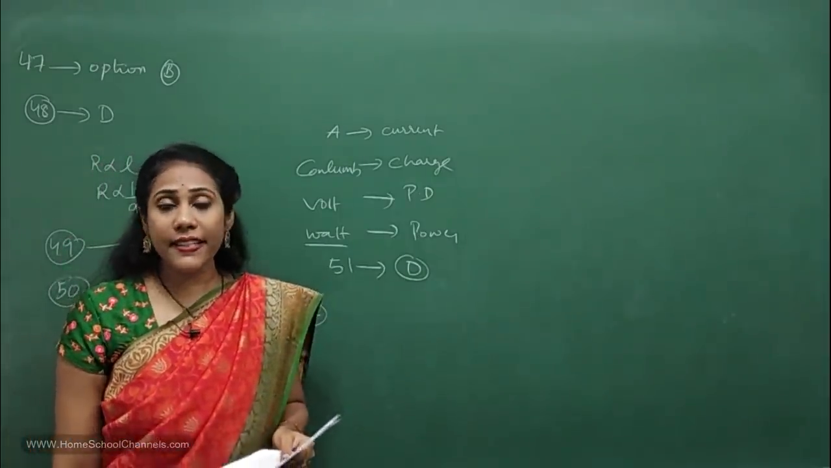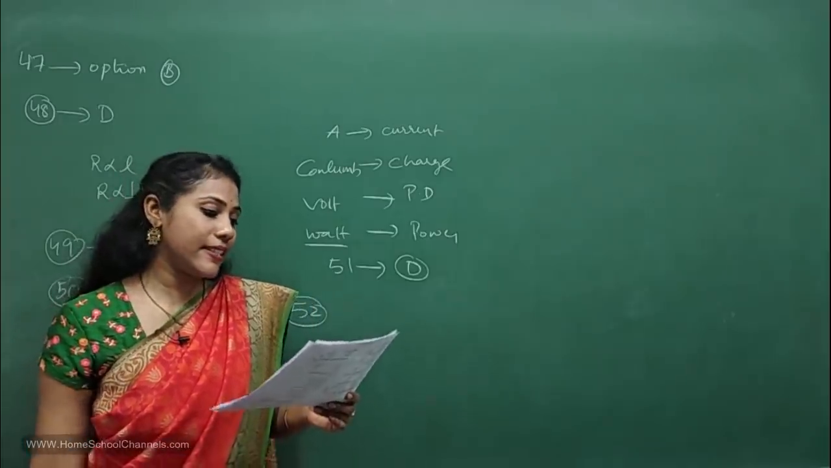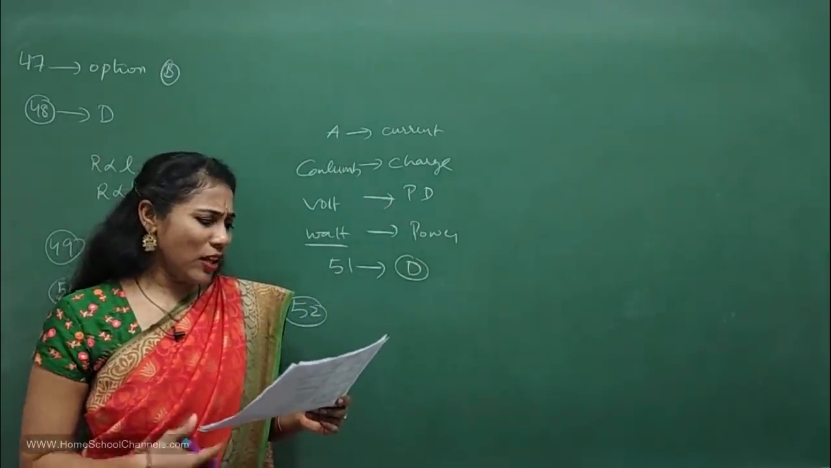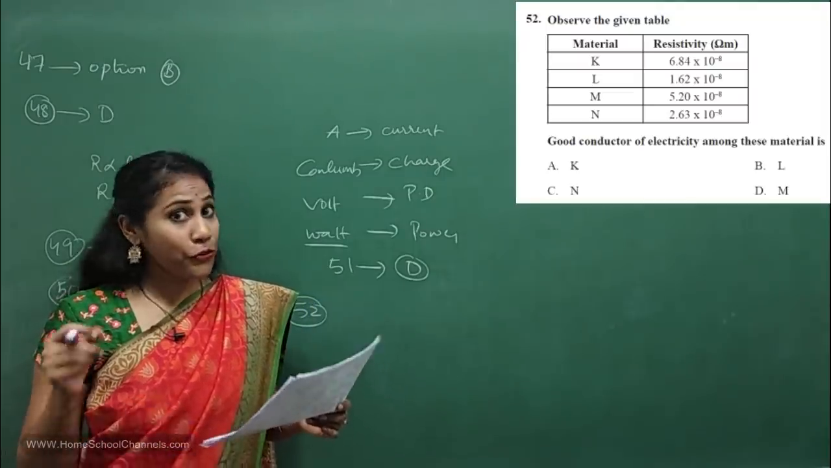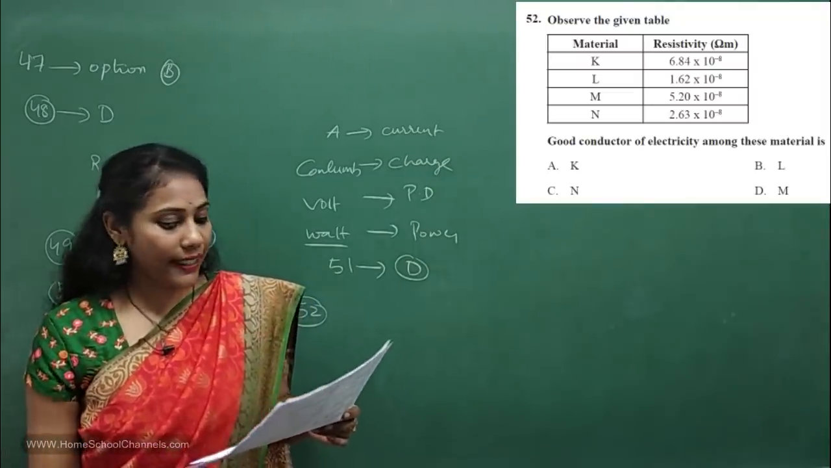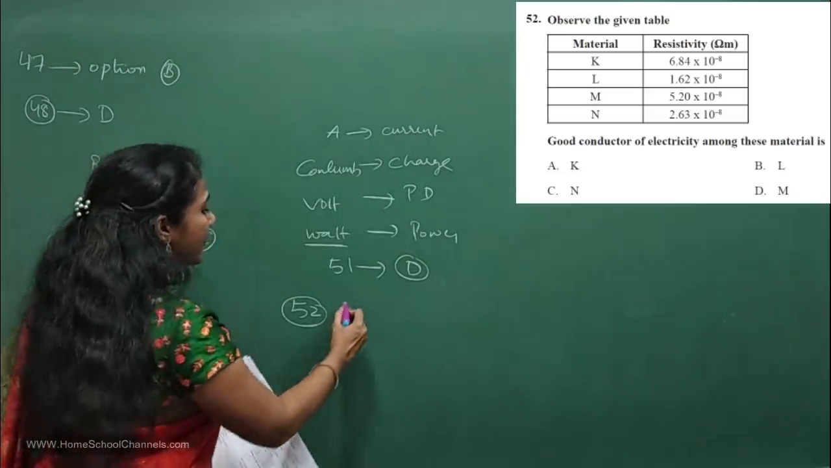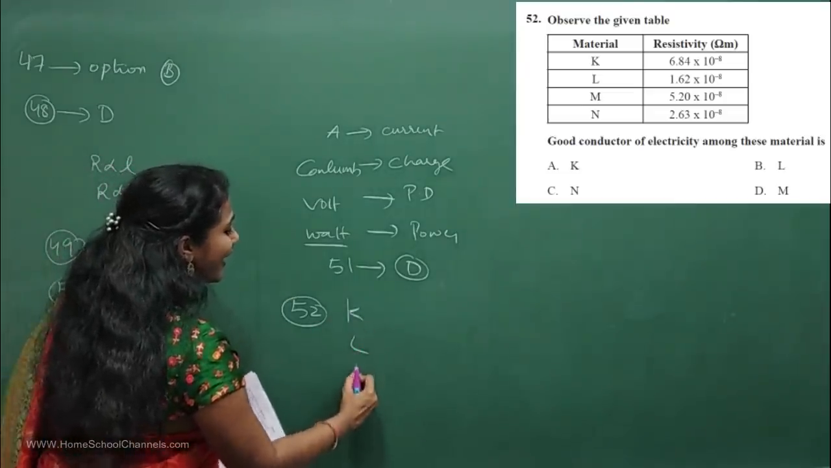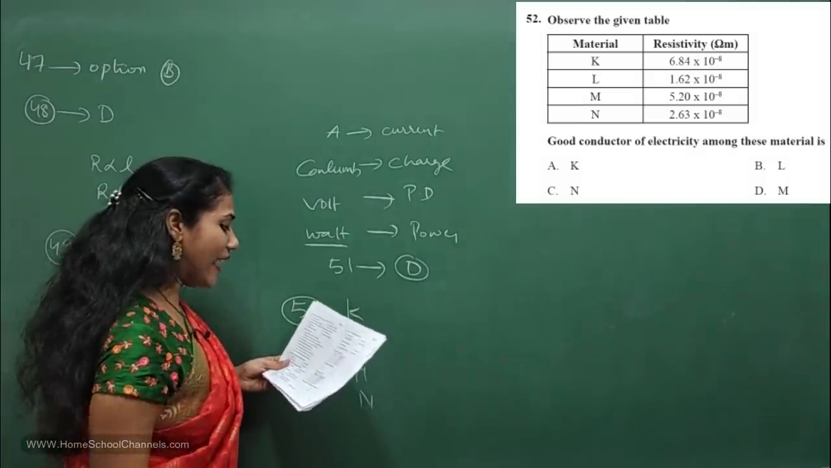Coming to 52nd question, very conceptual. I think this part of the chapter is also very important, again from the electricity chapter. You see, lots of questions are from the electricity chapter actually. So you should definitely concentrate on electricity. Observe the material. They have given materials K, L, M, N, isn't it? And the resistivity values are given.